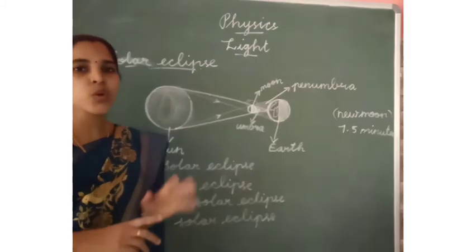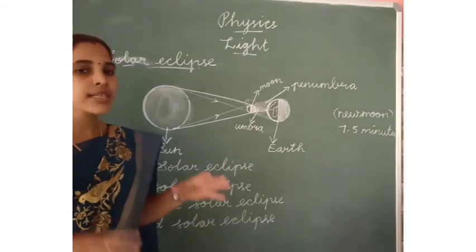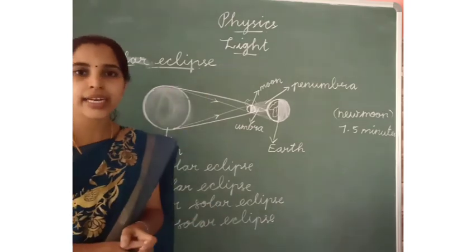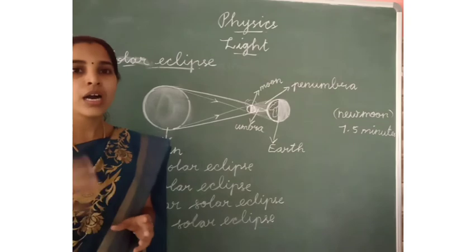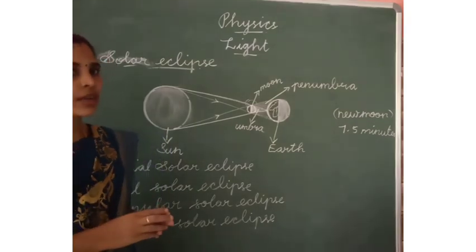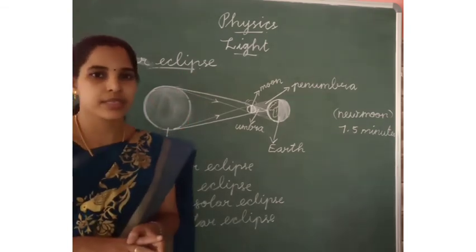We should not see the solar eclipse using our naked eye because our eyes will be damaged. So when we see the solar eclipse, we can use a telescope or pinhole camera. When we use the pinhole camera, we should use it to see the solar eclipse.